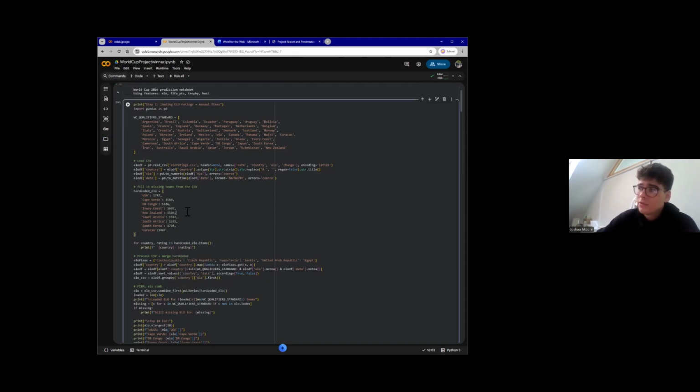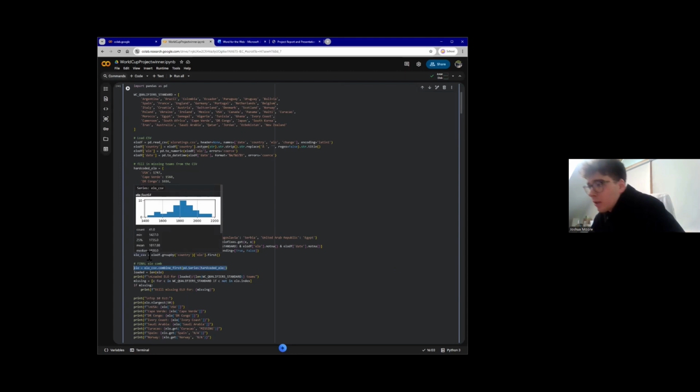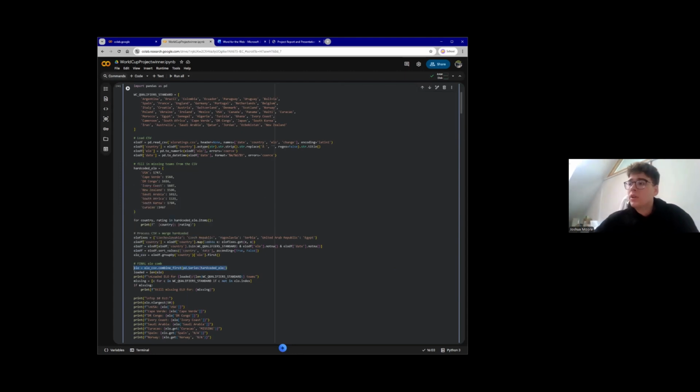One was the CSV file from Kaggle. The other one was we hard coded, as you can see, a number of past ELO ratings, like December 2025 ELO ratings, to compensate for the missing ELOs. You see here is where we combined those two sources. So using combine_first, it checks first if the ELO is present in the CSV file, and if it is, it uses that. Else, it passes in our hard coded data.